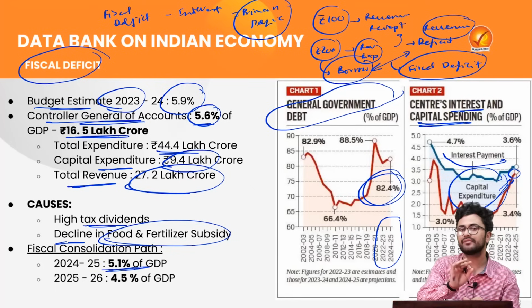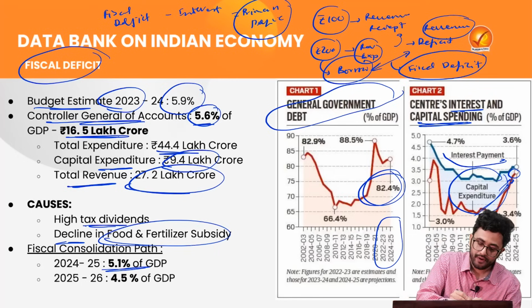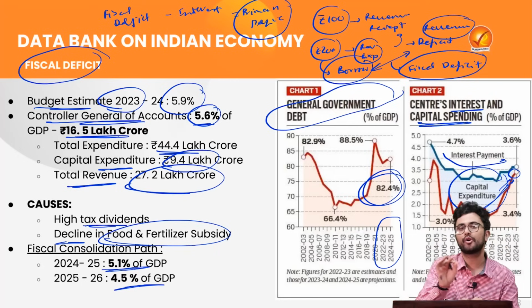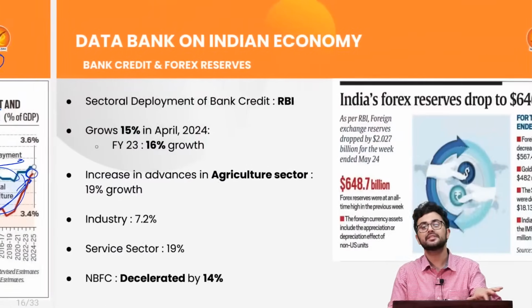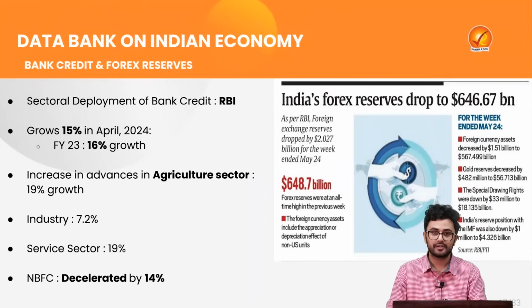And in the financial year of 2025, our ultimate target is 4.5% of GDP. Keep this in mind that as per the Fiscal Responsibility and Budget Management Act of 2003, we aim to get our fiscal deficit to 3% and to decline it further up to 0. But now that target seems a far distant reality.